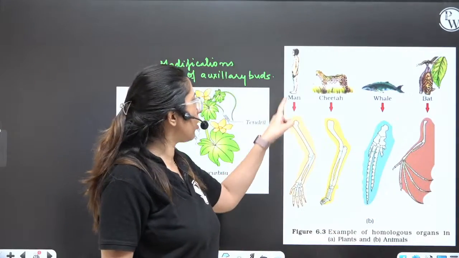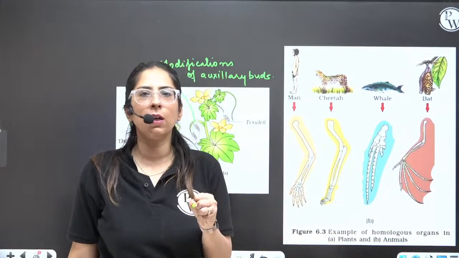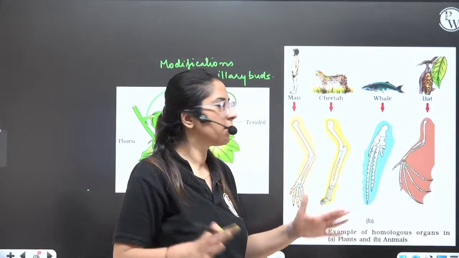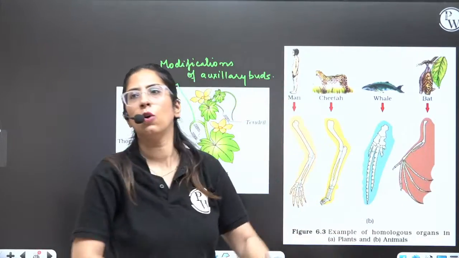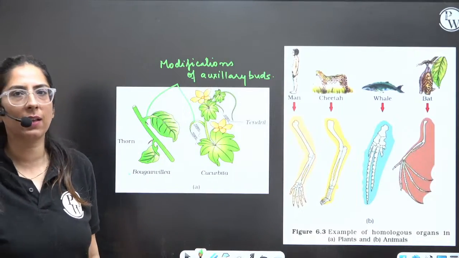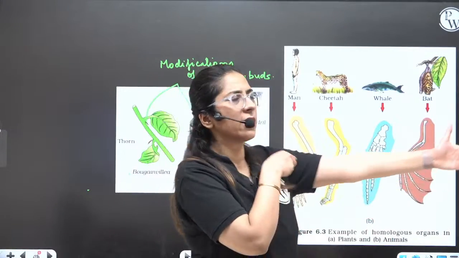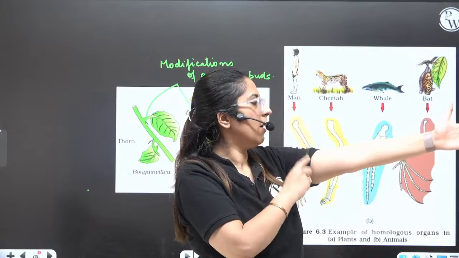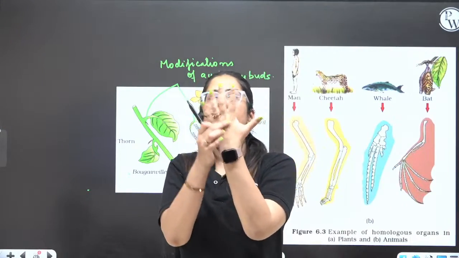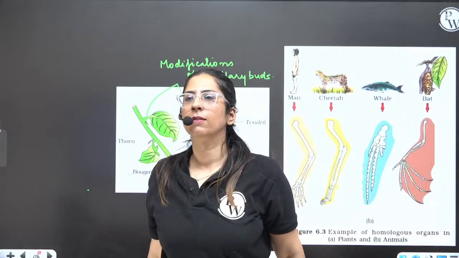Now here if I talk about man, it helps in holding the object. In case of cheetah, running. In case of whale, swimming. Bat, holding. Okay, yes, 14 phalanges are there. Okay. How many bones are there here? Total 30. 1, 2, 3, then we have 8 bones here, 5, 14.